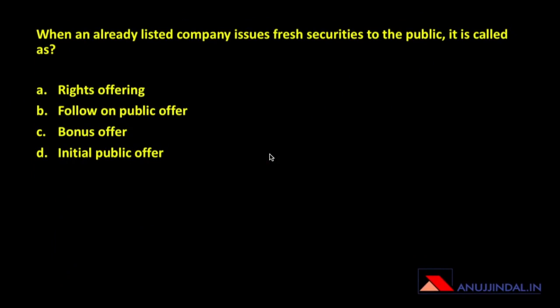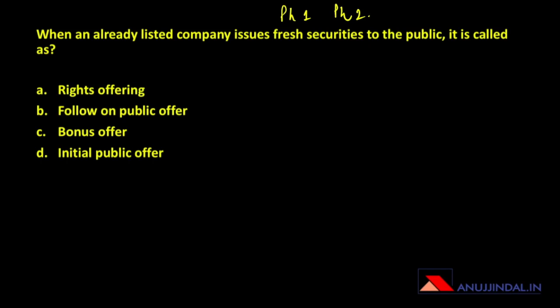The first question is, when an already listed company issues fresh securities to the public, it is called as what? So if you're clear about the difference between initial public offer, follow-on public offer, rights offering, bonus, IPO, all these things, then you will find it easy to get through this kind of a question. And these kind of questions have been asked in phase 1 last year and also in phase 2 finance section.